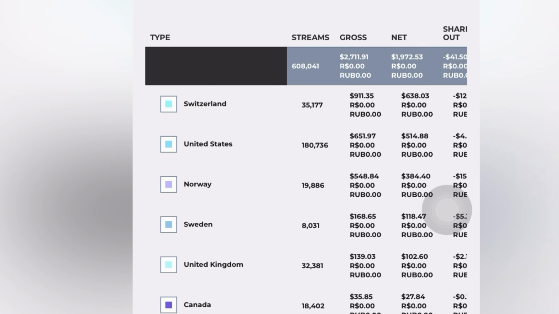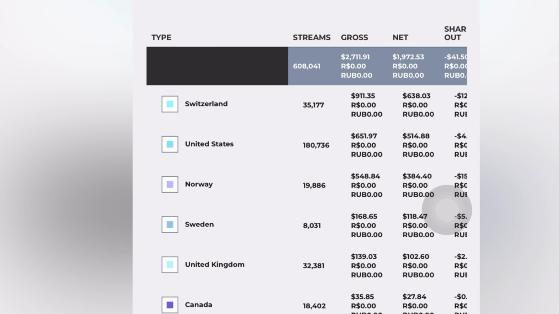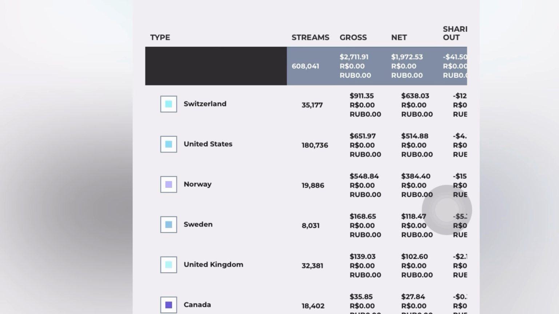Basically, I'm a Nigerian artist, but most of my fans are in first world countries. If I organize shows in a country like Sweden, the United States, Norway, Switzerland, or Canada, my fans are going to pull up for me. But in Nigeria, I'm not that popular in my own country.